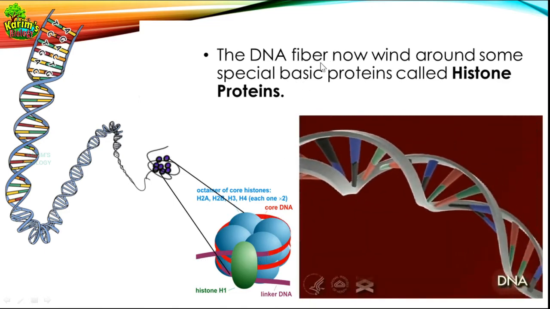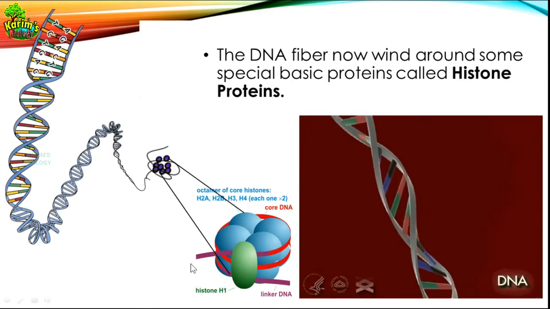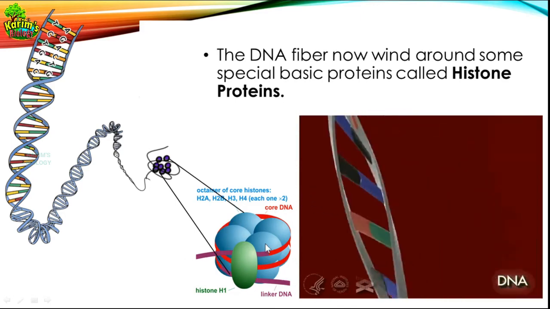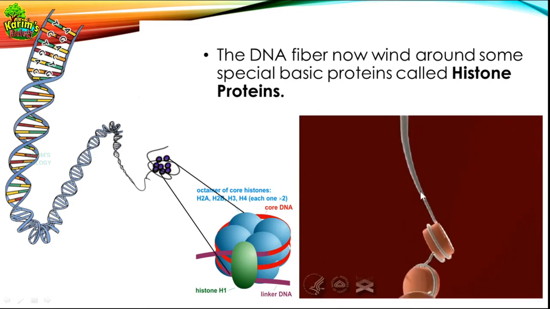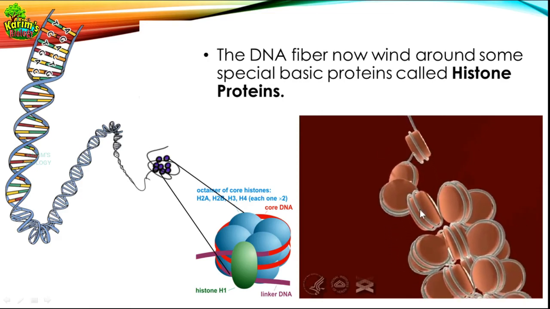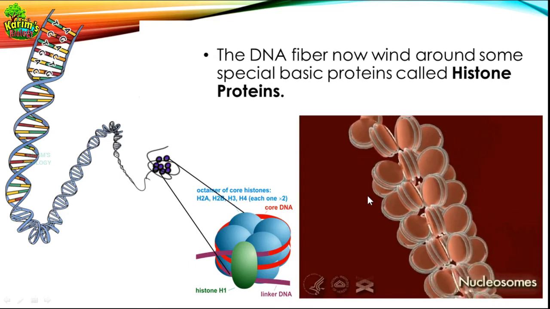Look at this. The DNA fiber now winds around some special basic proteins called histone proteins. These are the histone proteins, and the DNA is now winding around these histone proteins, around the octamer of histone proteins. Okay, look here again. This is the DNA fiber, winding around the octamer of the histone proteins. Okay, that's about the formation of the octamer.